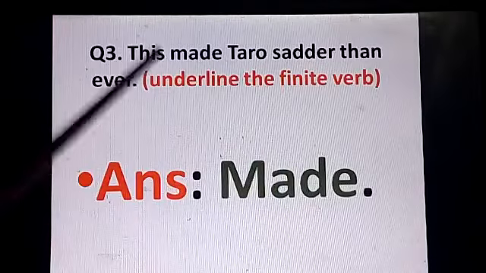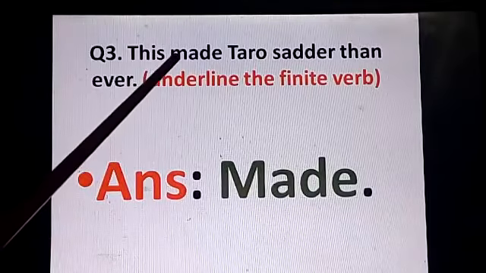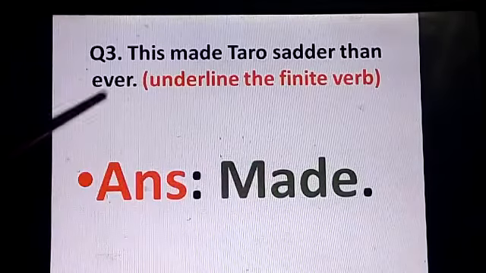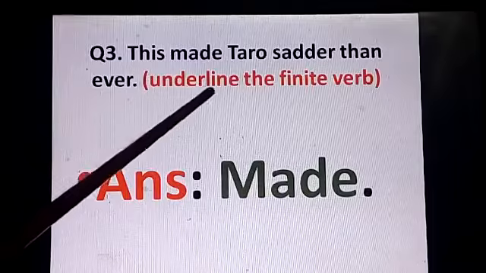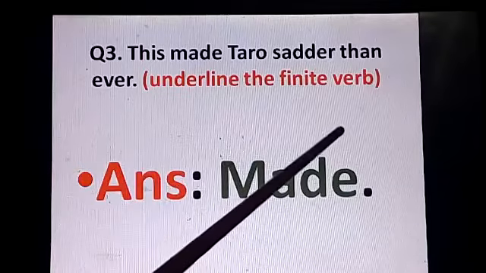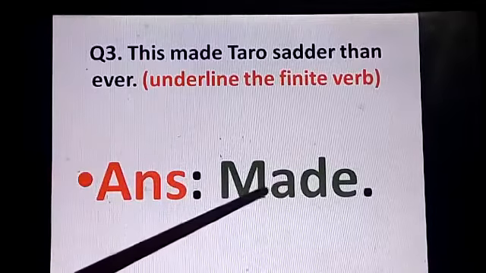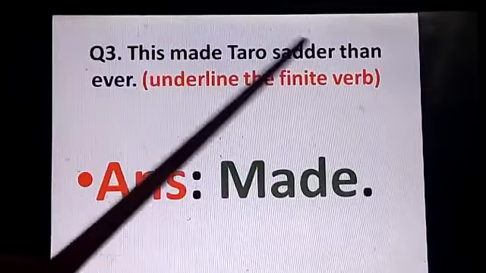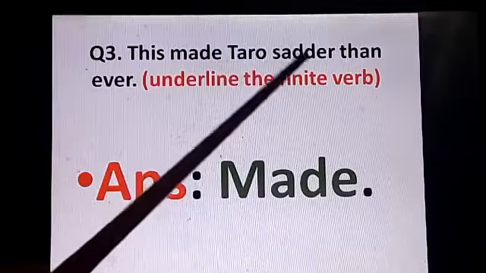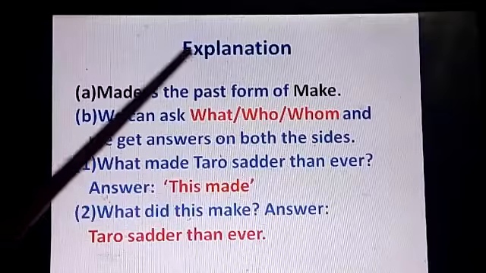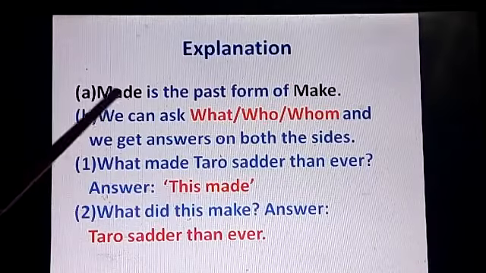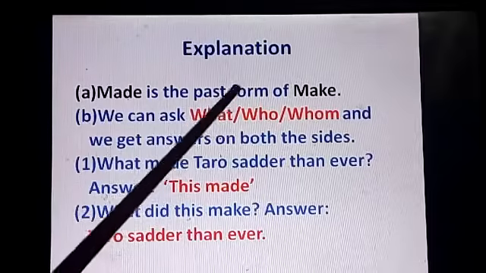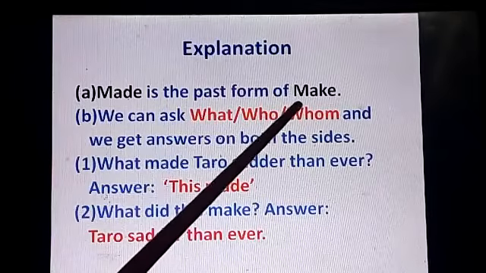So we come to the third one, question 3. This made Taro sadder than ever. Underline the finite verb. The answer is made. It is not this one, right? Some of you have made this mistake or might make this mistake. Explanation. Made is the past form of make, right?